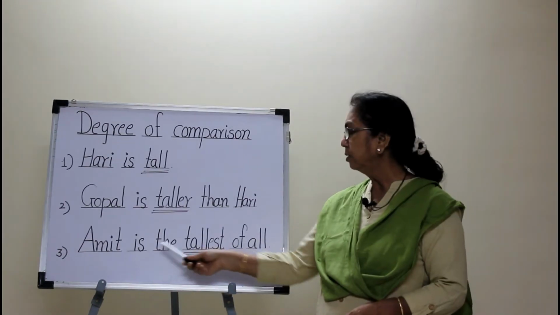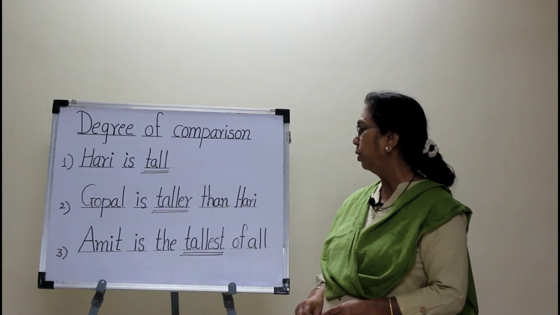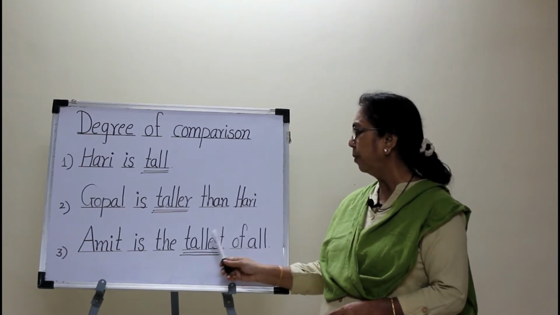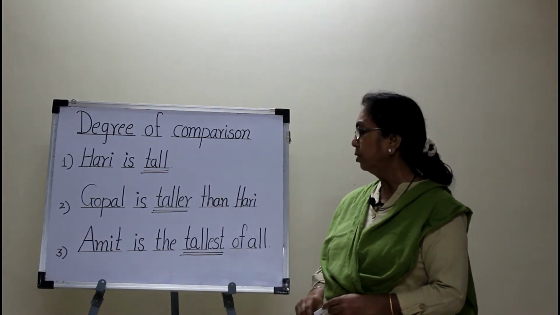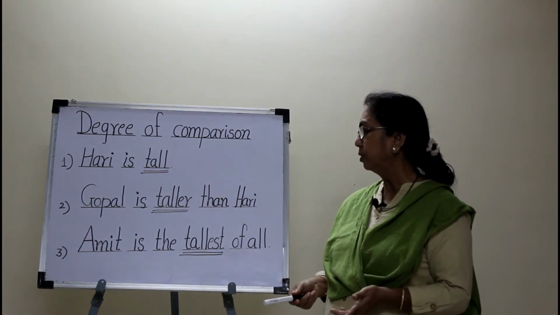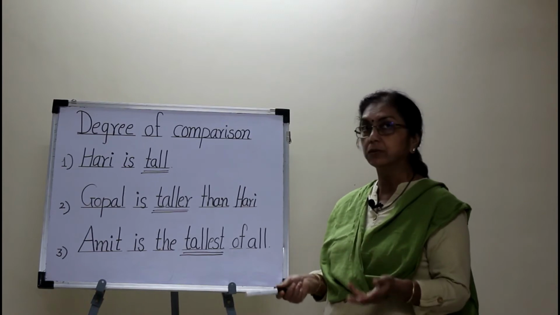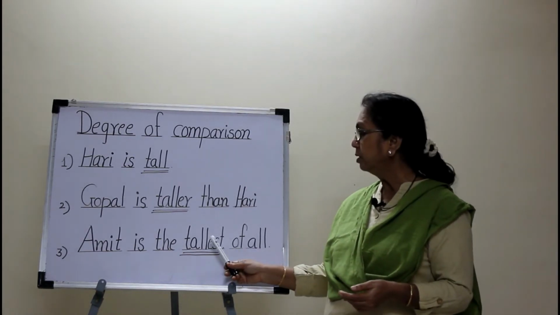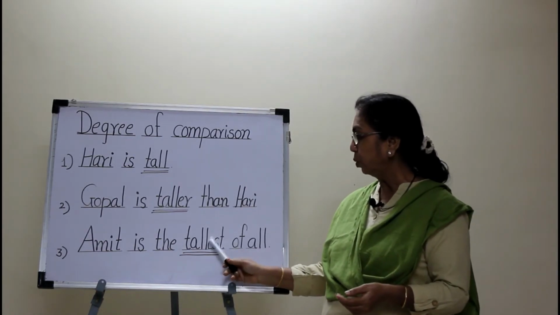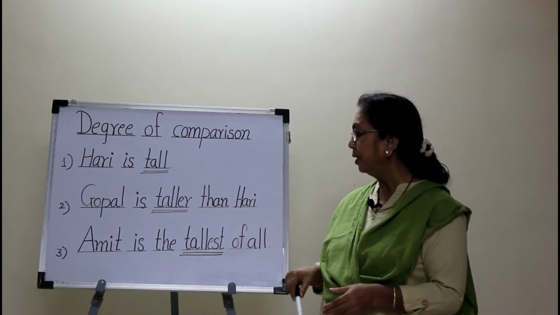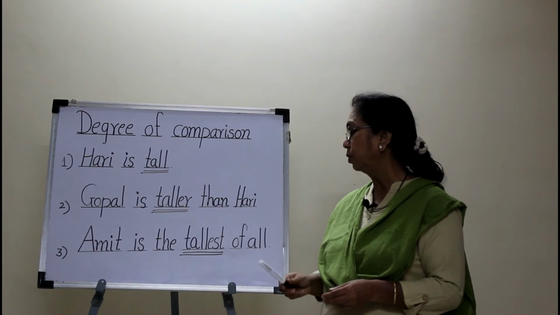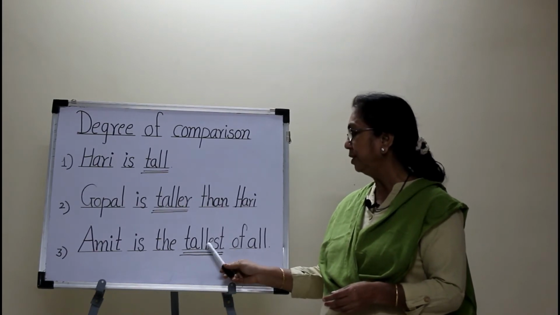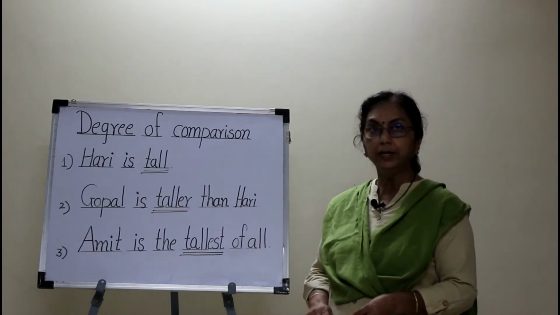Now see the third sentence. Amit is the tallest of all. Here the form of the adjective, tallest, shows the comparison of more than two persons, things or places. Here this form, tallest, shows the lowest or the highest quality of the person, place or thing, and so it is said to be in the superlative degree.